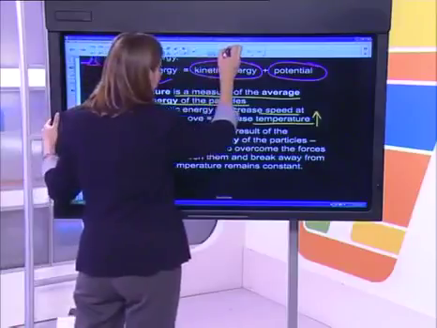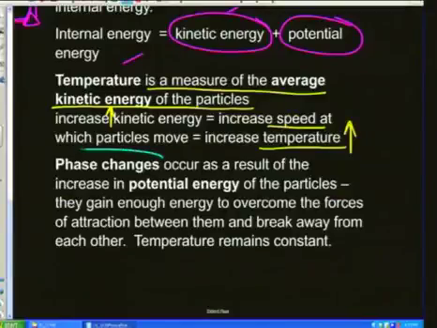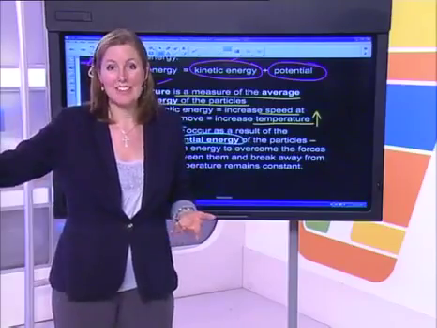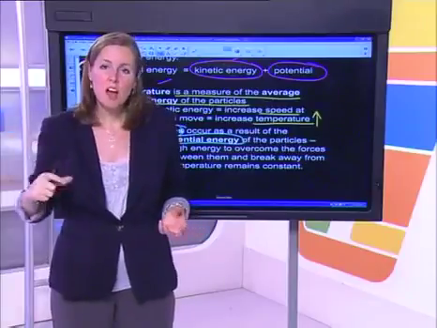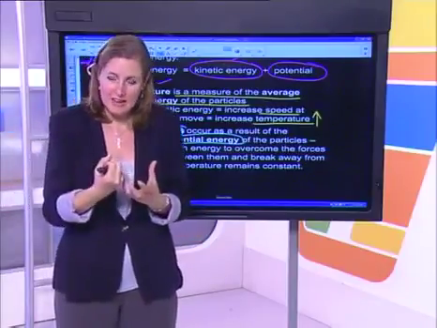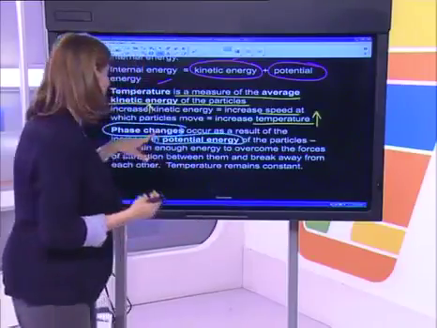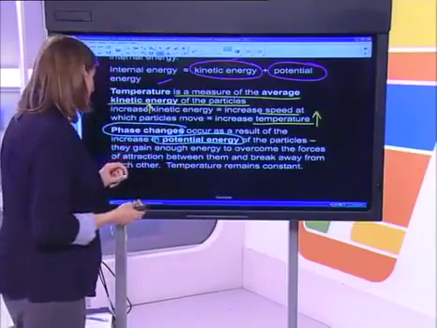Instead, it is undergoing a phase change, which occurs as a result of the increase in potential energy. So no longer are we seeing an increase in kinetic energy, which would then be observed as an increase in temperature. Rather, the energy that's taken in is going into a change in the potential energy of those particles.